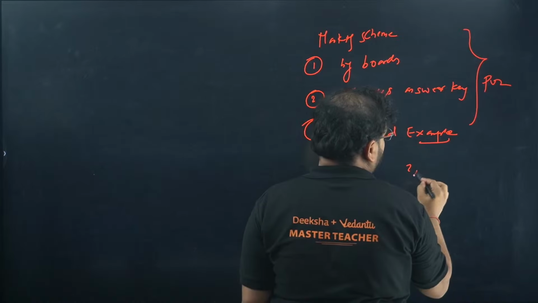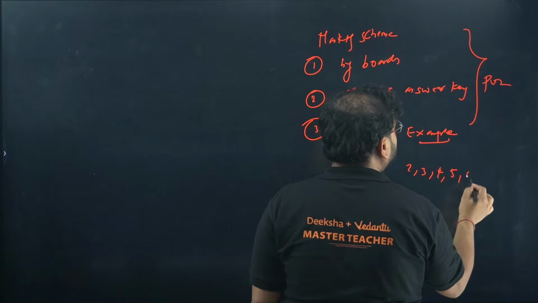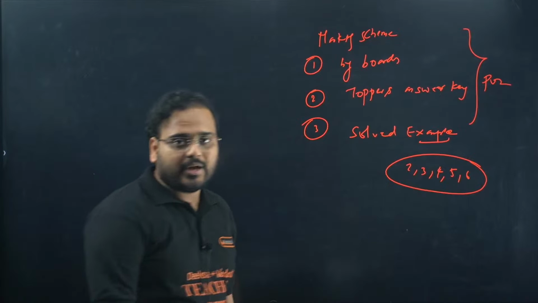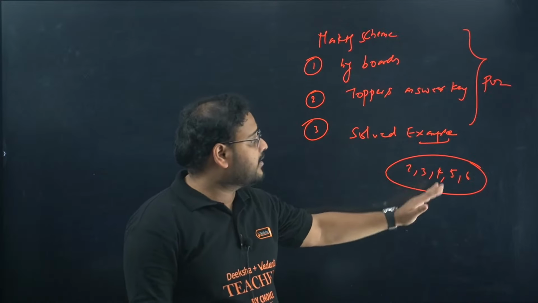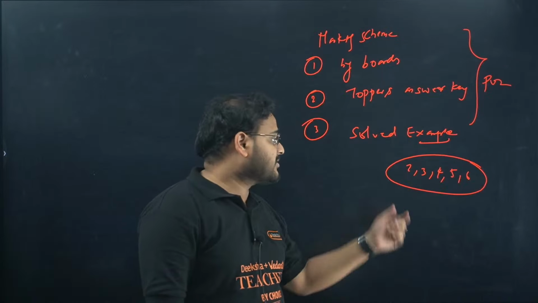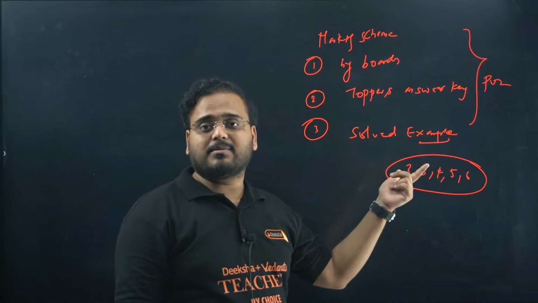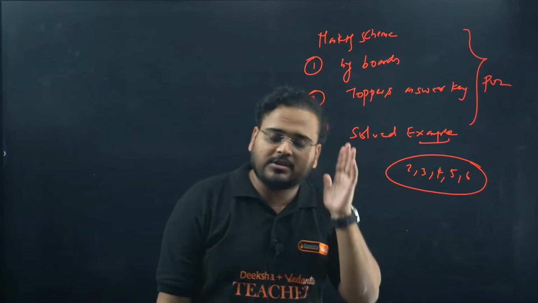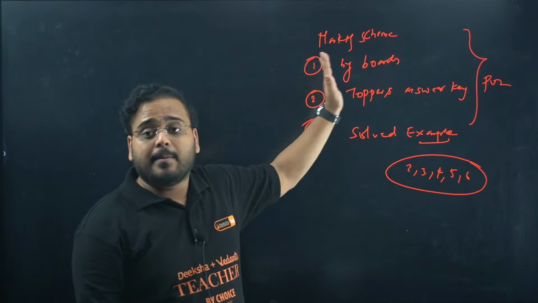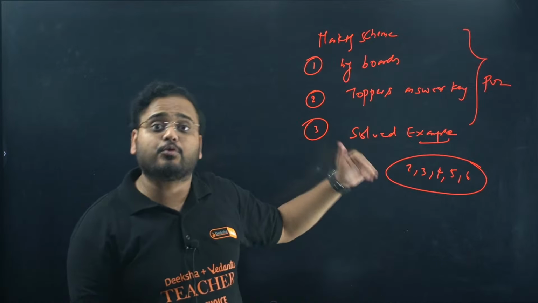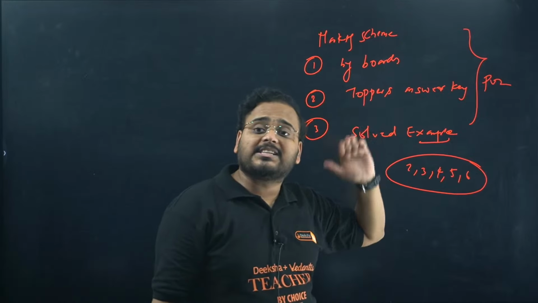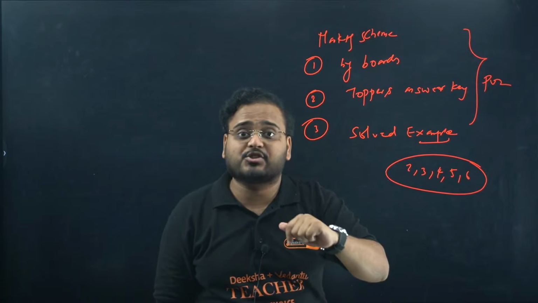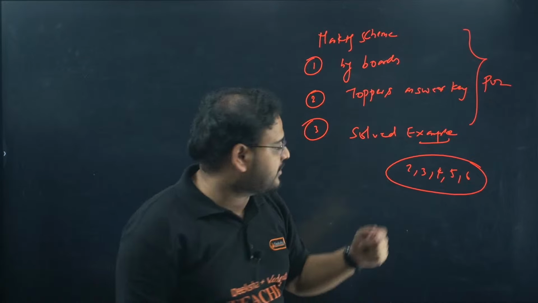Subjective questions mean 2 marker, 3 marker, 4 marker, 5 marker, 6 marker. Now if you watch my sessions, you'll know that I have given you that from this chapter this kind of 5 marker will come, from this chapter this kind of 4 marker will come. If you are watching my sessions, don't worry, I just follow my Brahmastra. Based upon the latest blueprint given by your boards, I'll give you those types of questions to practice. That category of the question.